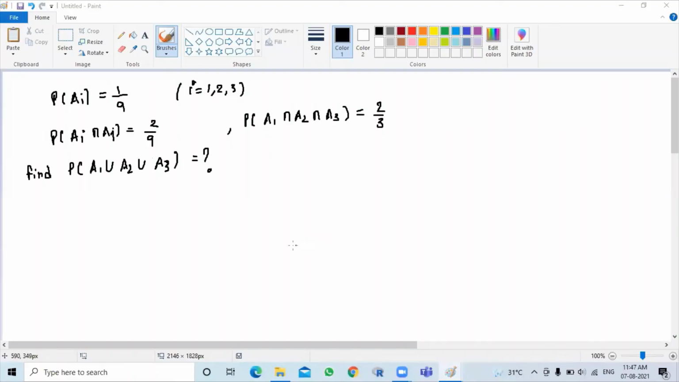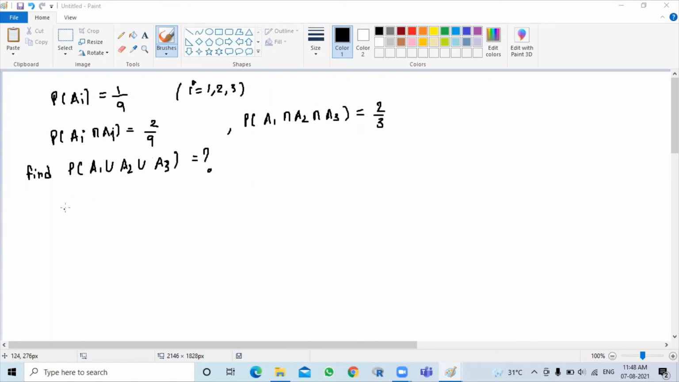So let us see one more question. Here they have defined probability of Ai as 1 by 9 for i equal to 1, 2, 3. So A1, A2, A3, they all have a probability 1 by 9. Probability of Ai intersection Aj is 2 by 9. And probability of A1 intersection A2 intersection A3 is 2 by 3. So you have to find A1 union A2 union A3.